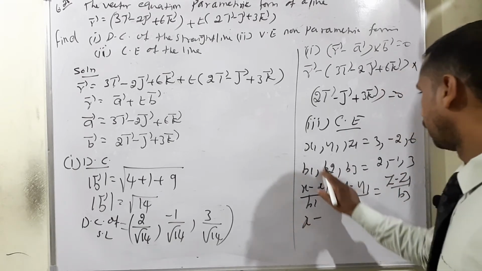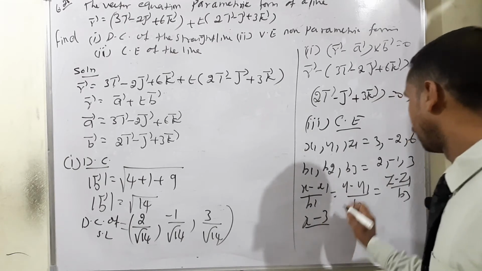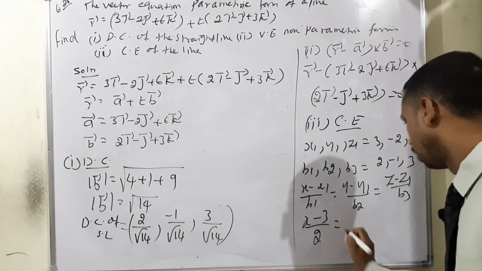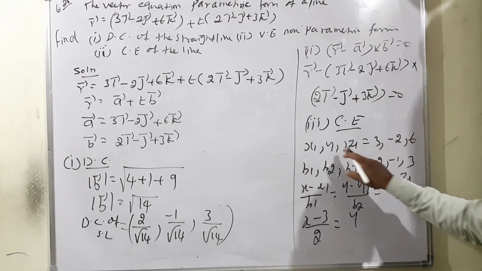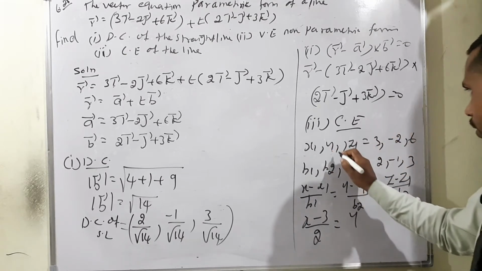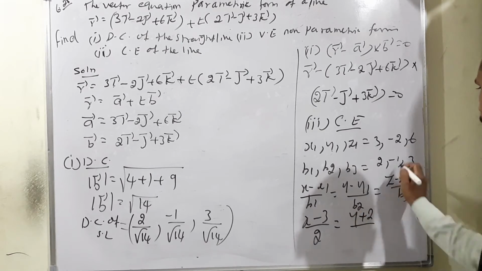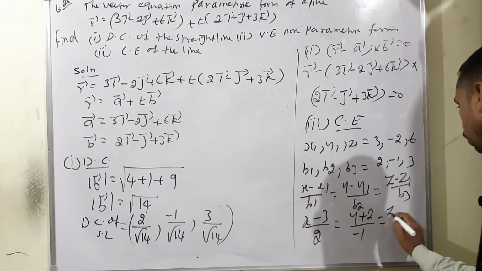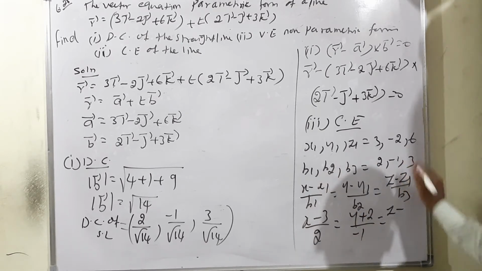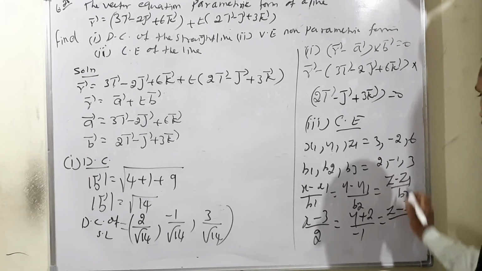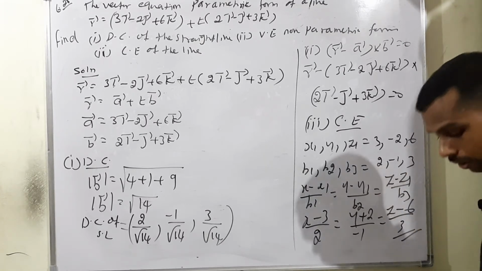Therefore, x minus x1 is equal to x minus 3 by b1, which is 2. Then for y, y1 also has a minus sign, so we can write it as positive 2 divided by b2, which is minus 1. The last one, z minus z1 is z minus 6 divided by b3, which is 3. This is the answer for the Cartesian equation.